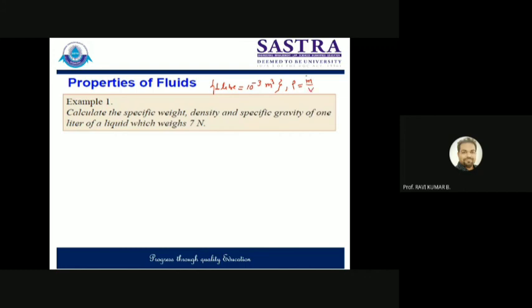But the problem is that we don't know the mass, right? Do you know the mass? No, sir. So mass can be calculated from the weight, right? This weight is given. So W is equal to m into g. Clear or not? And g value you already know, 9.81 is the standard value. So you can find out the mass from here, right? Take this mass and put it over there, and find out the density.